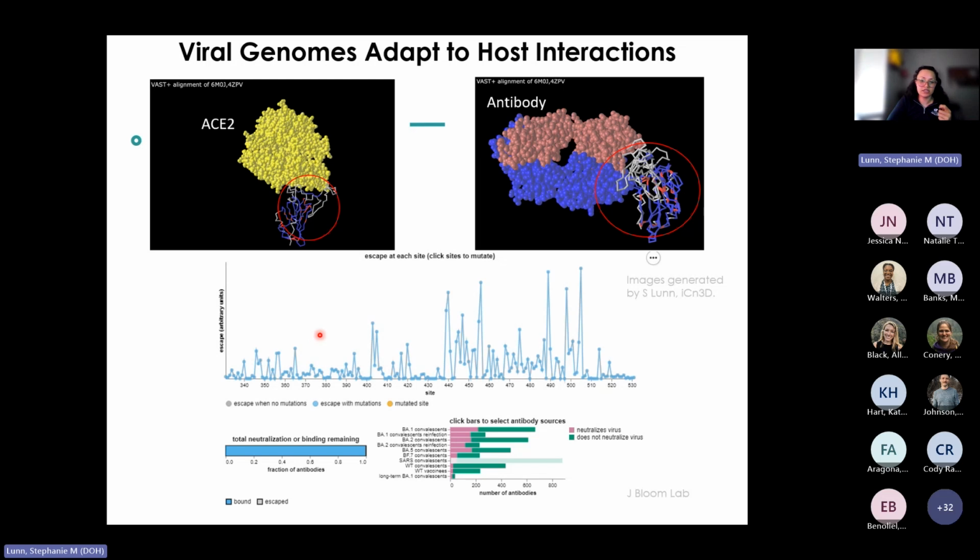Mutations that successfully confer resistance to antibodies can increase the virus fitness, leading to their spread in the population. And we can observe the impact of the mutations in the receptor binding domain of SARS-CoV-2, where they contribute to antibody escape. This demonstrates how the virus is adapting to its environment, specifically to the selective pressures imposed by immune responses.